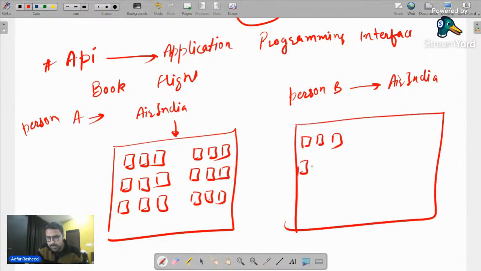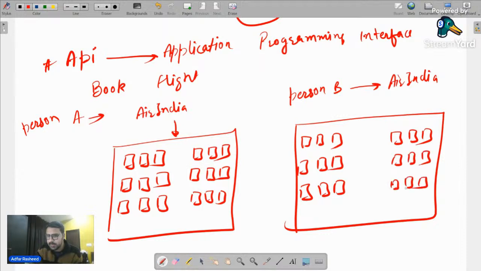So let me quickly try to make it like this.